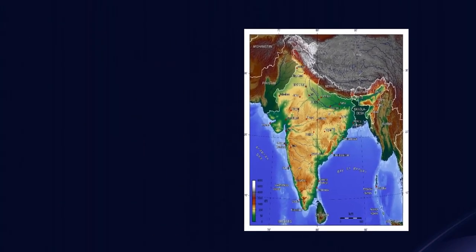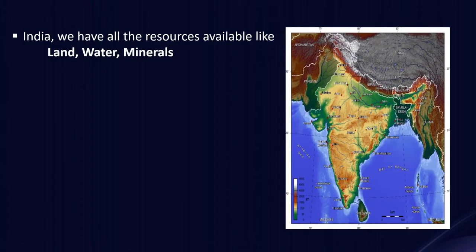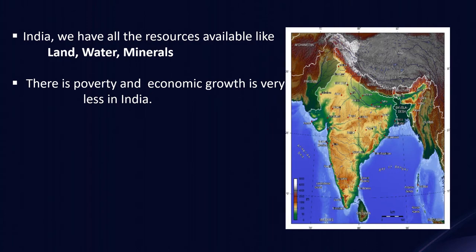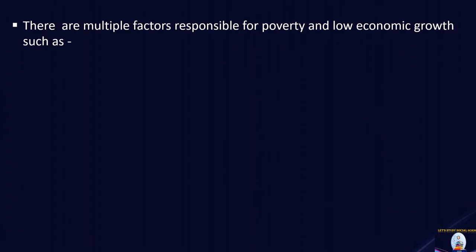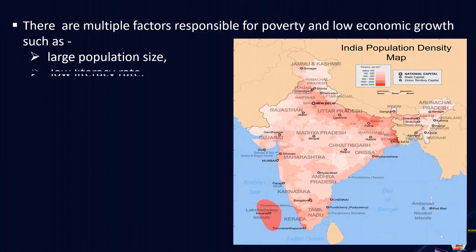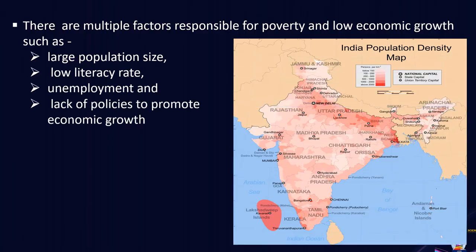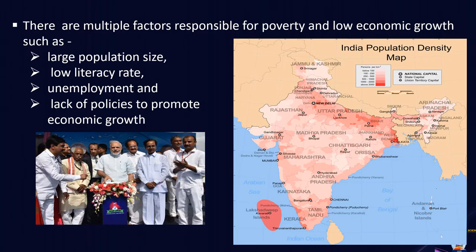In India, we have all the resources available like land, water, minerals. But still there is poverty and economic growth is also very less. And we know that not one, but there are multiple factors responsible for poverty and low economic growth in India. A large population size, low literacy rate, unemployment, and the major cause is lack of policies to promote economic growth.